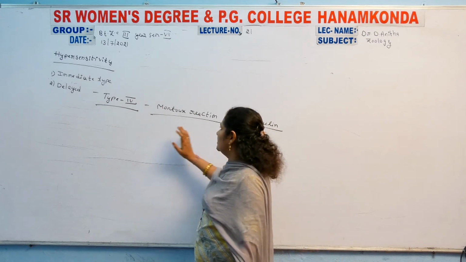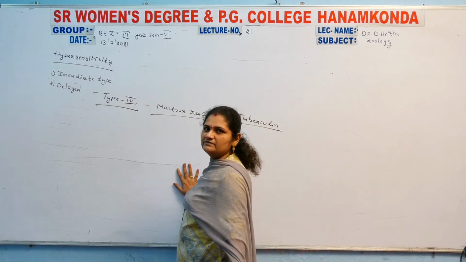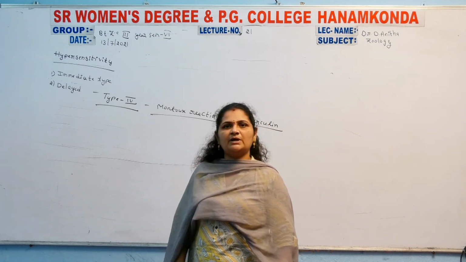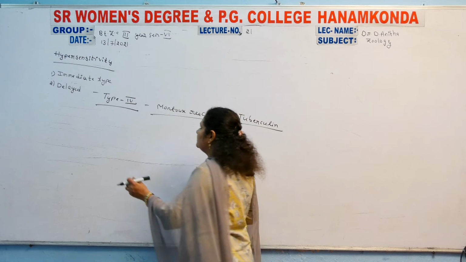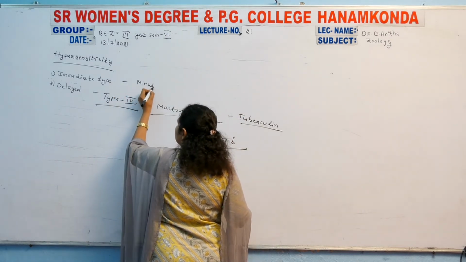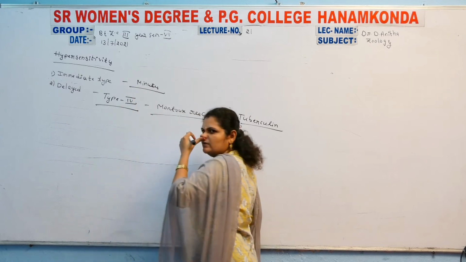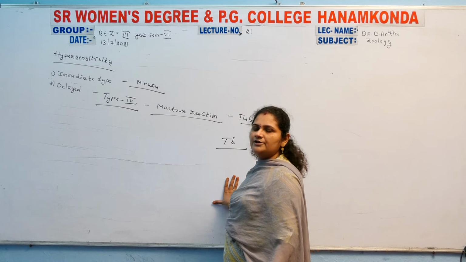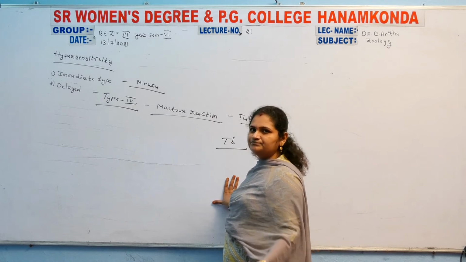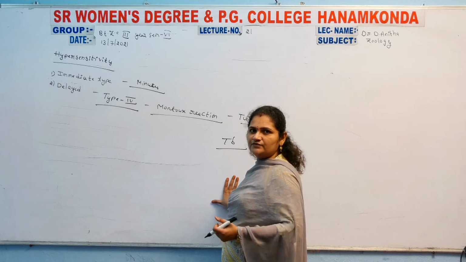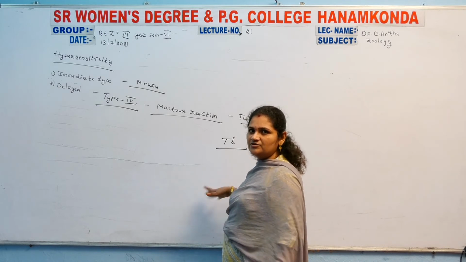So mainly, the main variation between the immediate type and the delayed type hypersensitivity is that immediate type hypersensitivity occurs within minutes. The reactions are observed within minutes of time. It takes a short duration of time, and the reactions are observed on the surface of the skin or in a region of the body.